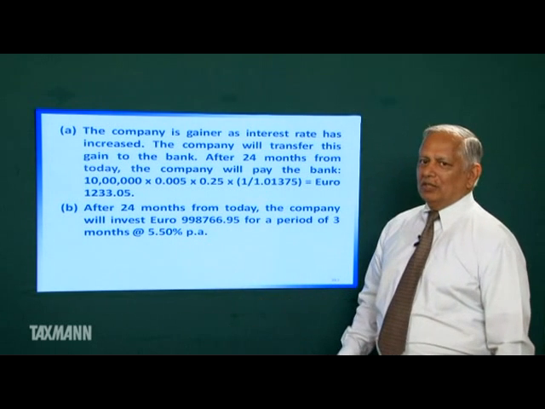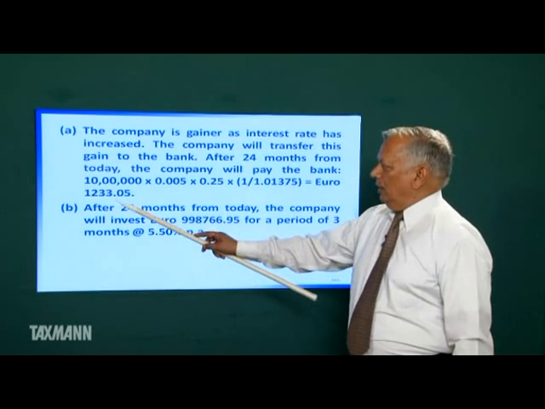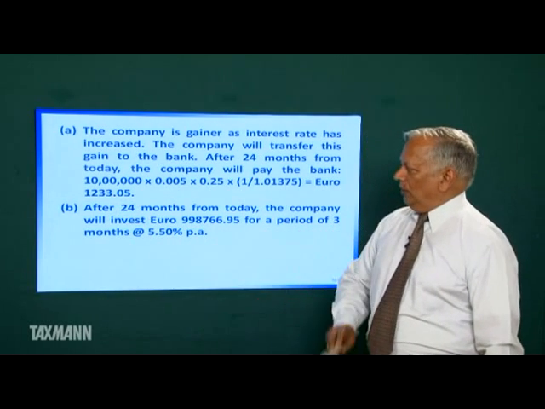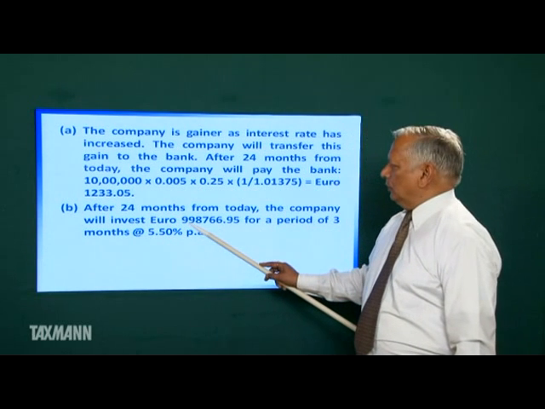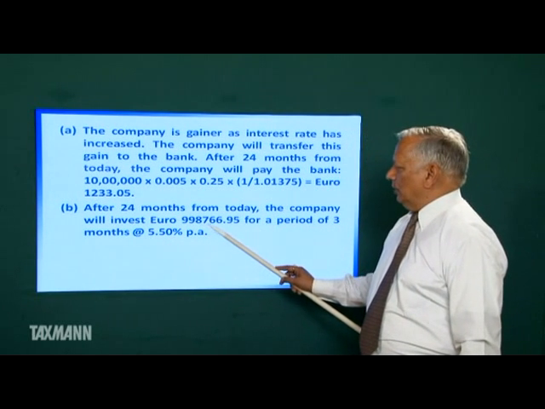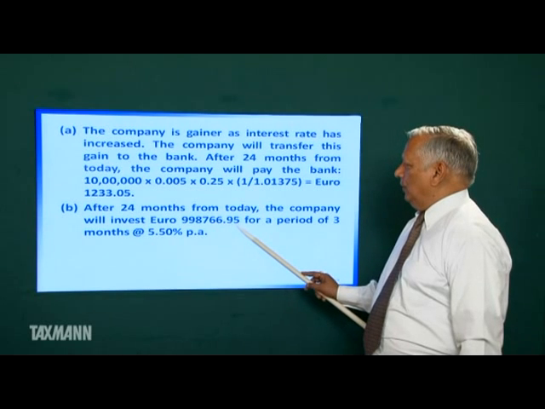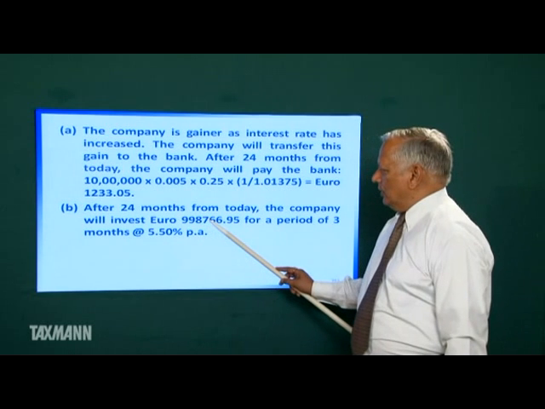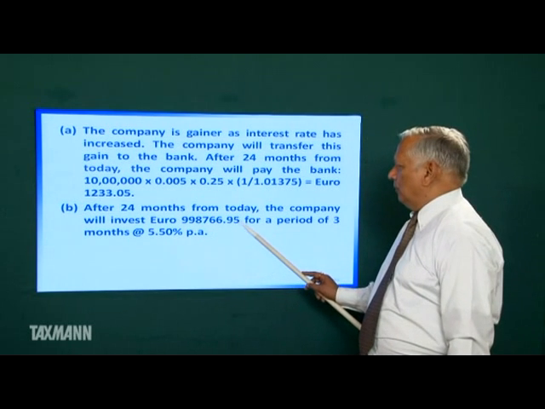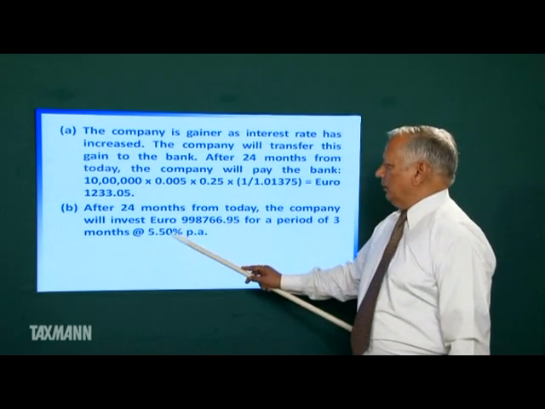Company was to invest 1 million. It paid this much amount to the bank. 1 million minus 1233.05 is equal to 9,98,766.95. So the company will deposit 9,98,766.95 for a period of 3 months at the rate of this.